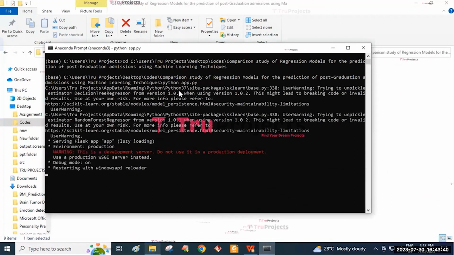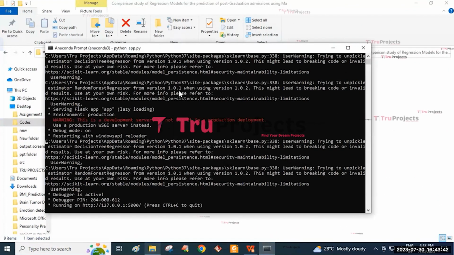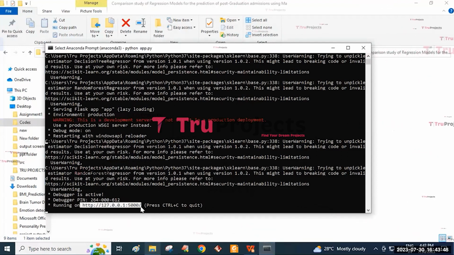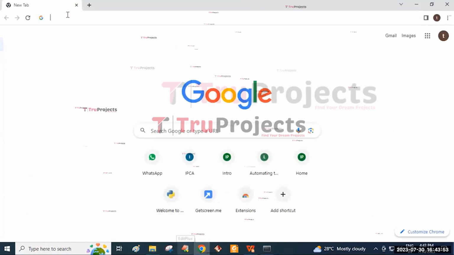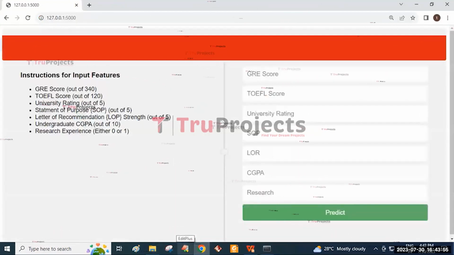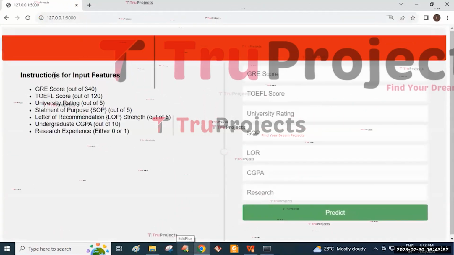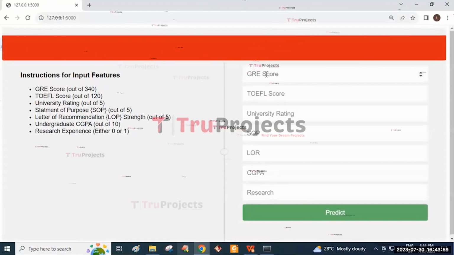By this, the app.py file using the Flask framework will host the application locally at the default address like this. We need to copy this local link and paste it in any of the web browsers. I prefer to use Google Chrome. And pasting this link and then click on the enter button. Here we can see that this is the page where we can enter our details.